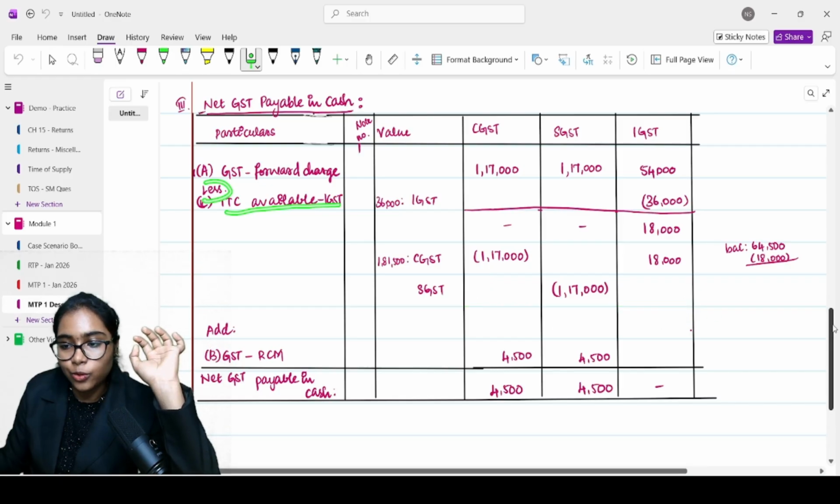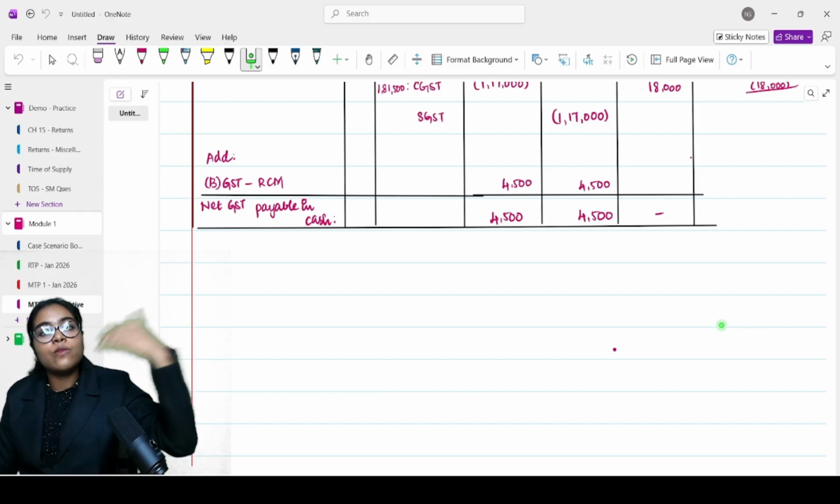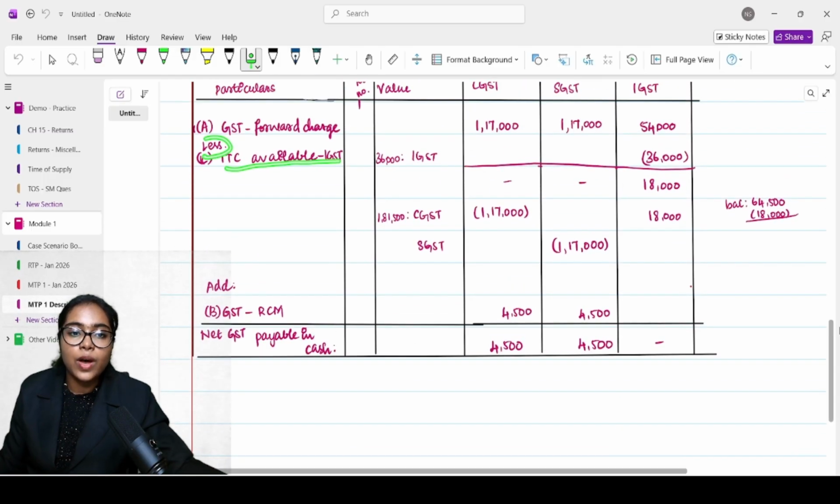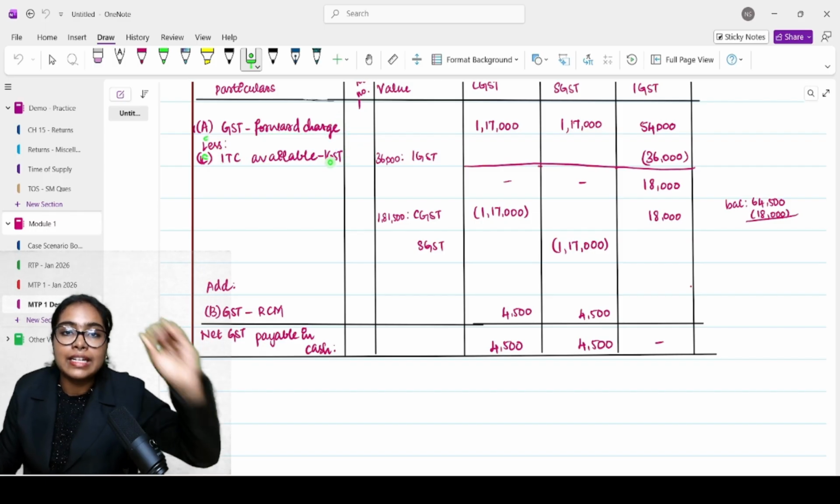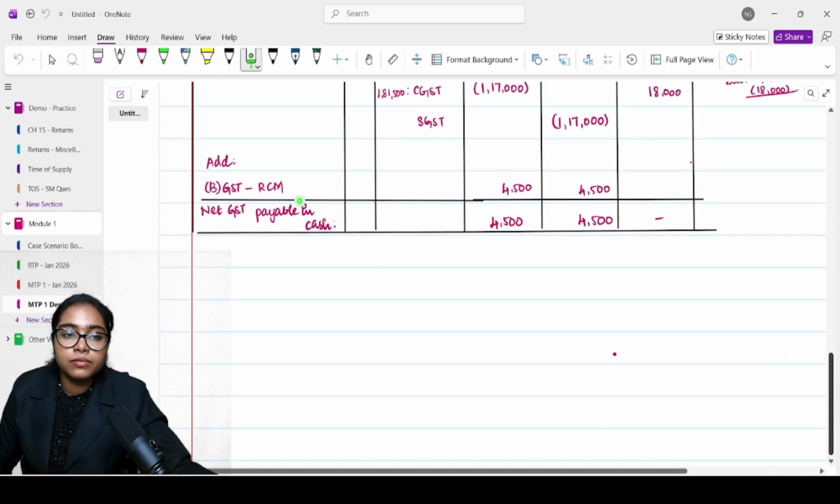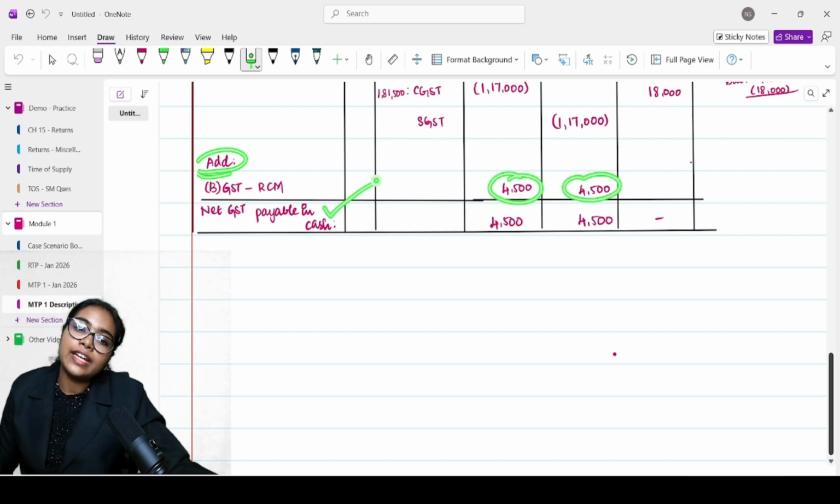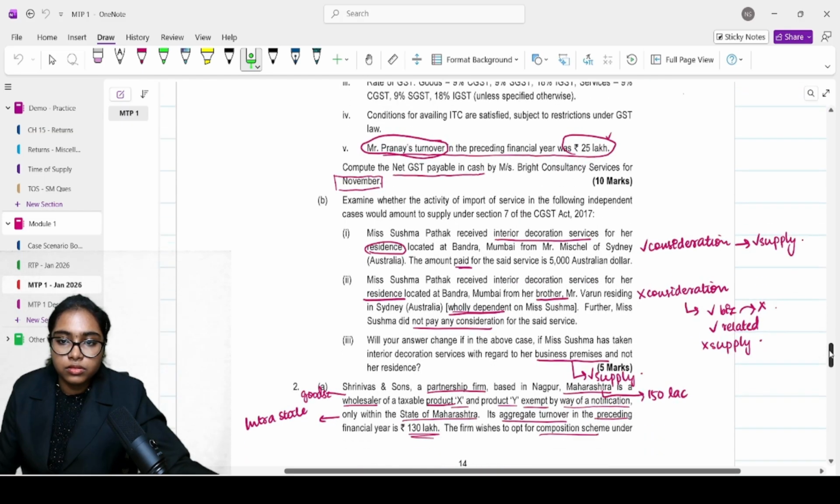Can we close it there? No. We have reverse charge. Reverse charge should always be paid in cash. You will pay it in cash and you will take the ITC. That is why in ITC available RCM was included. But here you will not include it. Why? Because it has to be paid in cash. So RCM you will add at the end. 4,500, 4,500. So what is your net GST payable in cash? 4,500, 4,500. That is all with your 10 mark question.